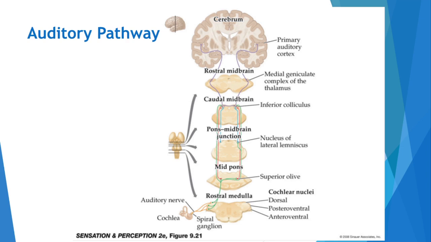First, the auditory information in the form of neural signals is carried by the neurons of the vestibulocochlear nerve, or the auditory nerve. Auditory nerves emerge from both the ears and connect to the brain. Just before entering the brain stem, there is a spiral ganglion, which is an assemblage of cell bodies of neurons outside the brain. From the spiral ganglion, the auditory nerve enters the brain via the brain stem.